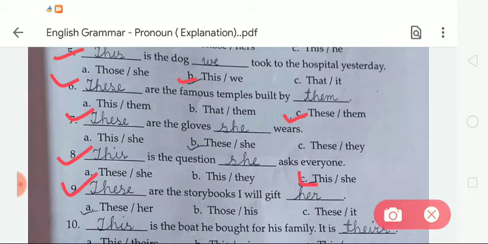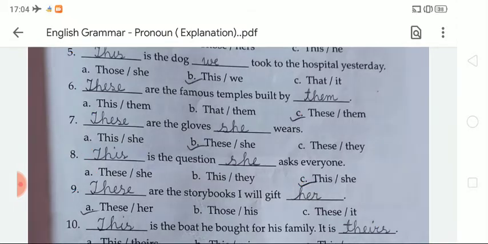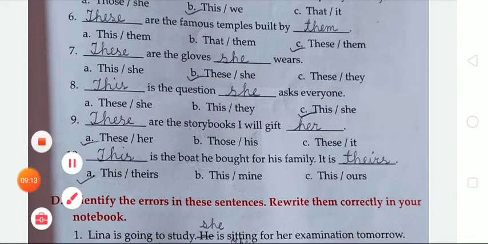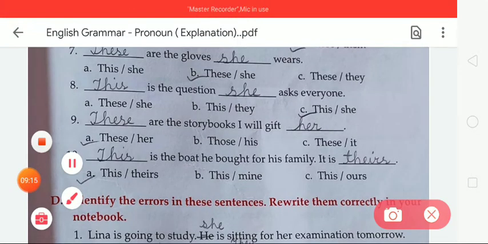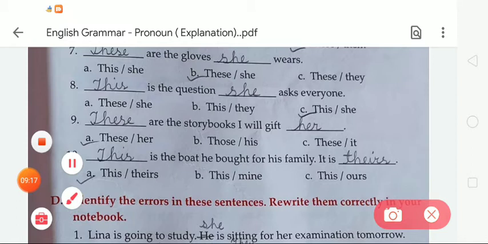Now number 9, dash are the storybooks I will give. So the option number A is correct. So it will be, these are the storybooks I will gift her. Okay. Now the next number 10, the last one, dash is the boat he bought for his family. It is dash. So the option number A is correct. So it will be, this is the boat he bought for his family. It is theirs. Okay, student.